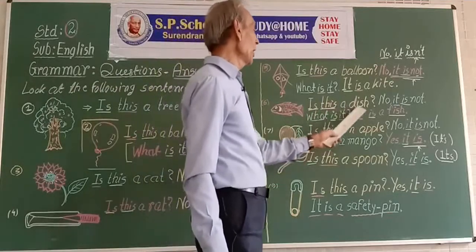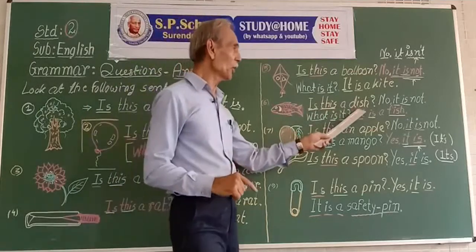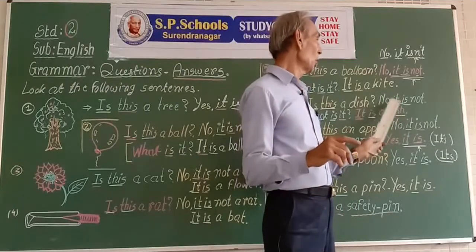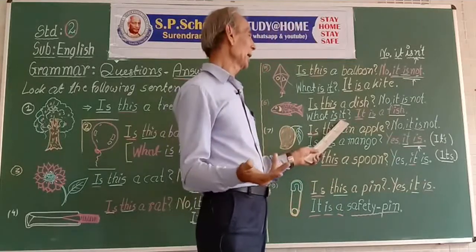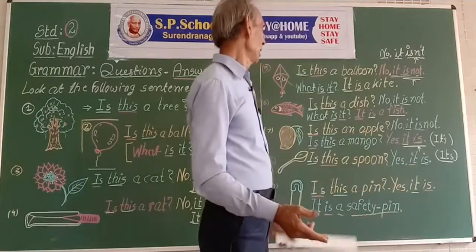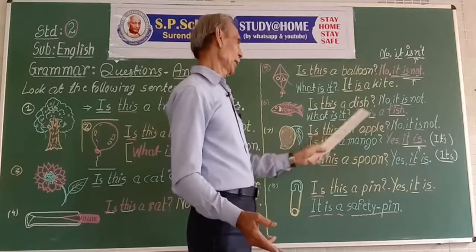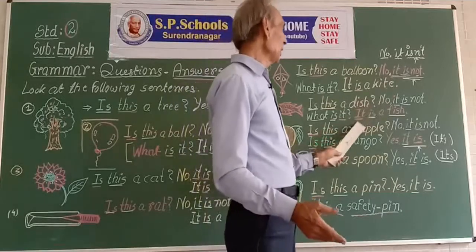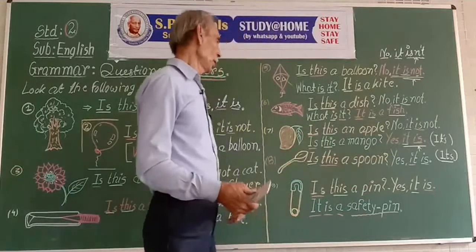6. Is this a dish? No, it is not. What will be the shortened form? No, it isn't. What is it then? It is a fish, not a dish.